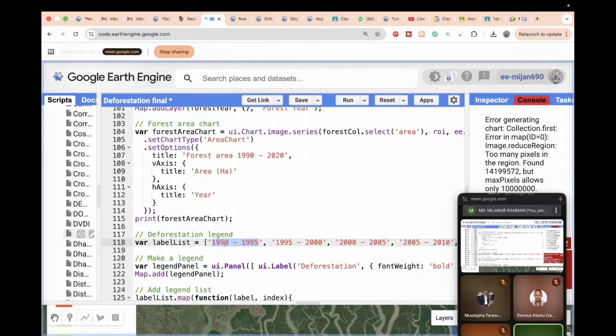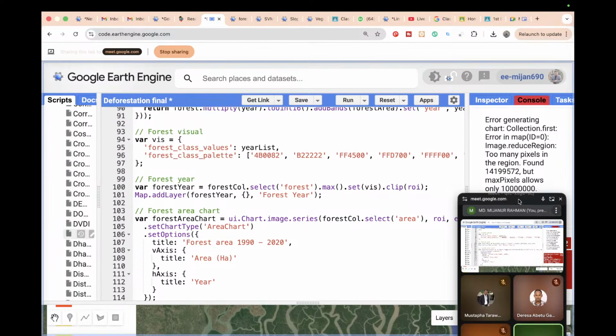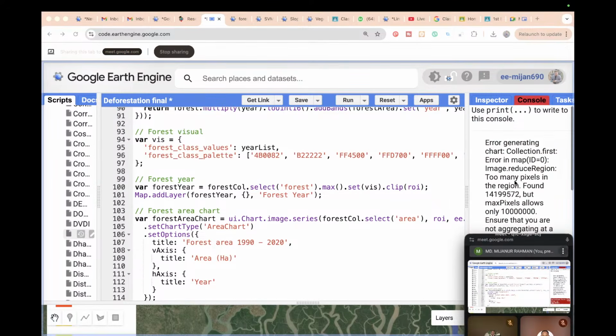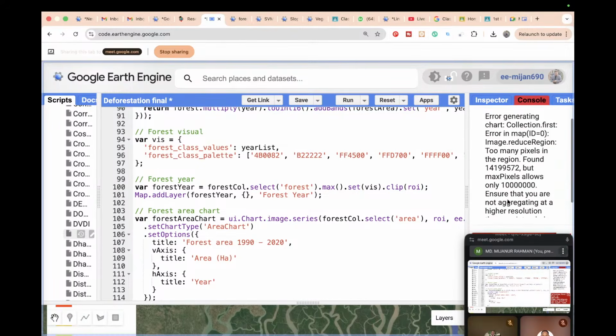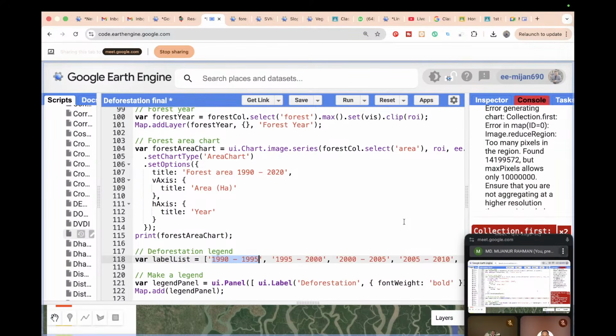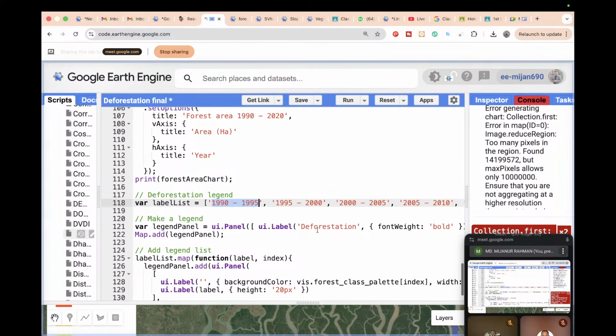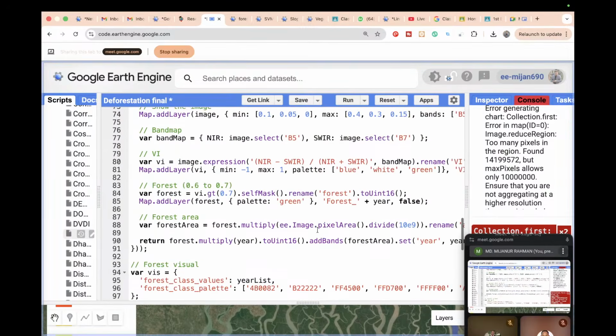Suppose in 1991 there is no image, then it's not a problem, because in this time we take the date frames from 1990 to 1995, between these years. And it shows the problem because there are too many pixels in our region. So for that we need to increase the pixel size, then the chart will appear. So let me show you that for the chart code.